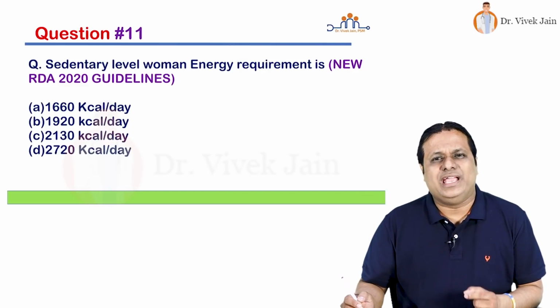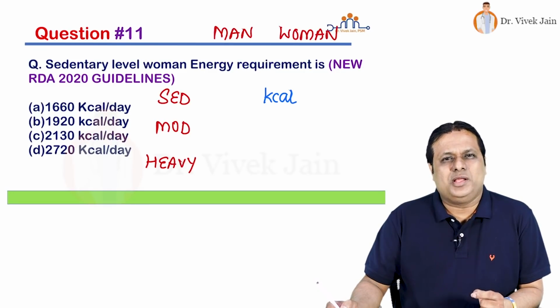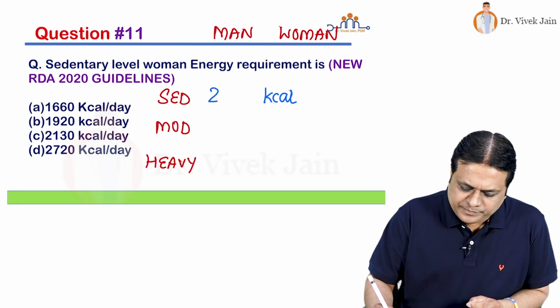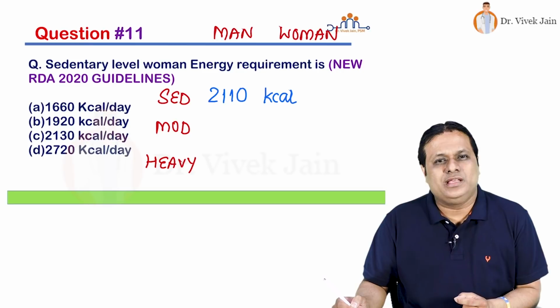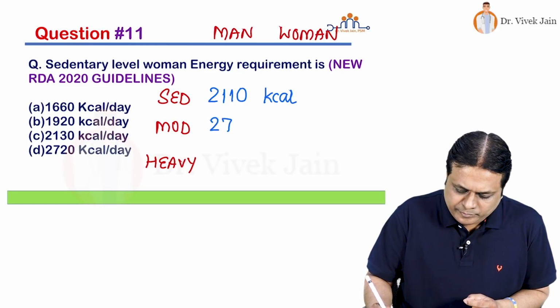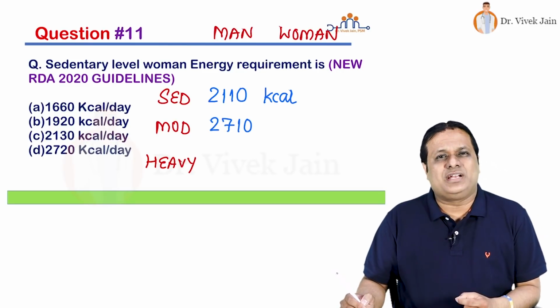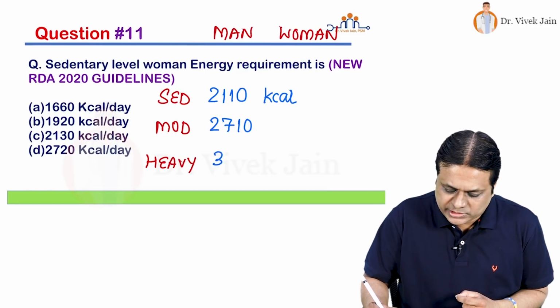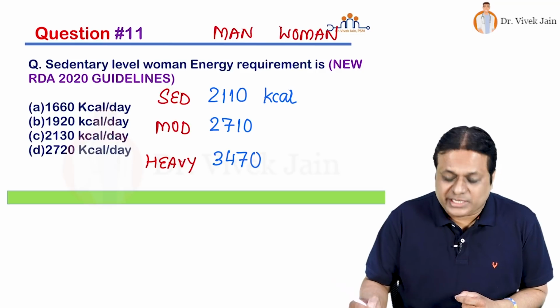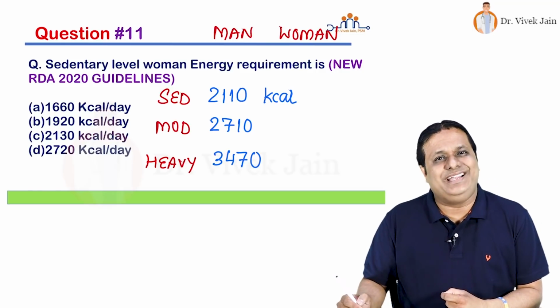So when we look at energy requirements in male and female according to their activity levels, sedentary level male requires 2100 kilocalories per day, moderate level 2700 kilocalories per day, and heavy level activity male requires close to 3500 kilocalories per day.